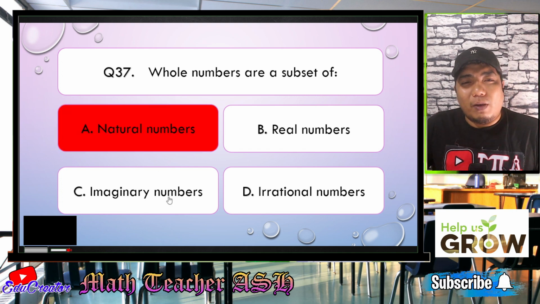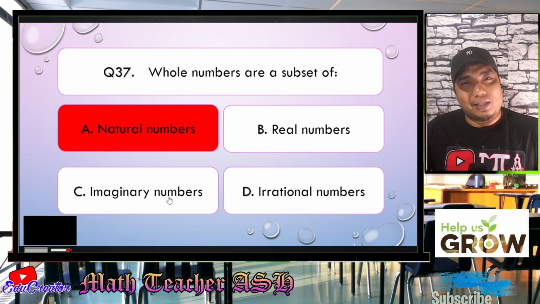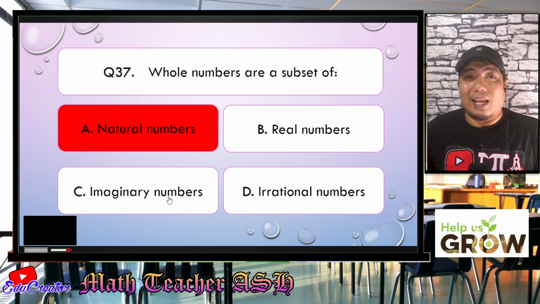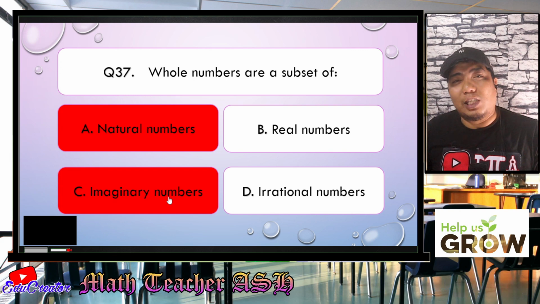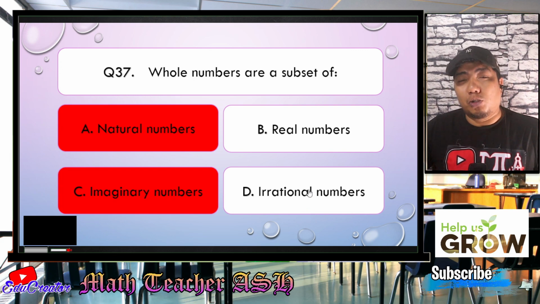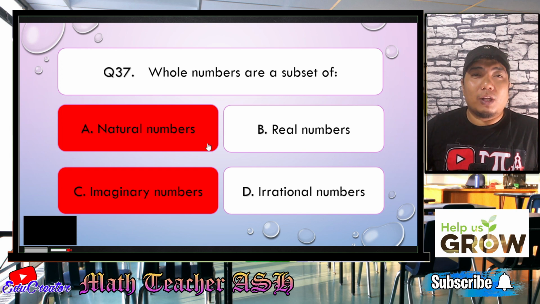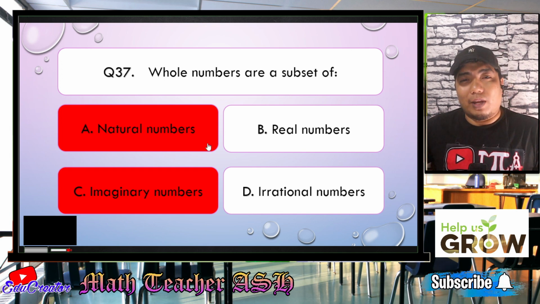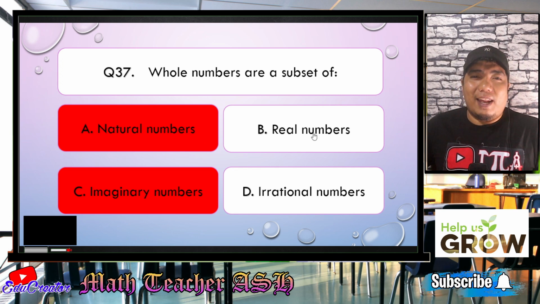All right. Now, imaginary numbers. Imaginary numbers are those numbers that are outside the realm of real numbers. So basically, imaginary numbers use the i symbol. So the whole number is not part of that. So letter C is wrong. Now, irrational numbers are those numbers that cannot be expressed as a ratio of two quantities. And it is normally non-terminating, non-repeating numbers. So when we talk about whole numbers, as what I've said, it is 0, 1, 2, 3, and so on and so forth. So basically, the correct answer for this question is letter B.